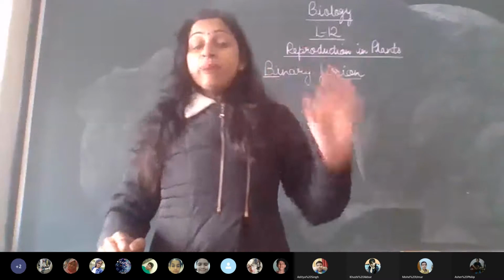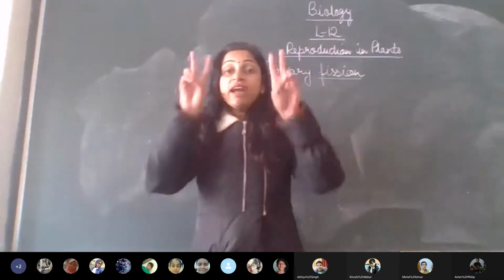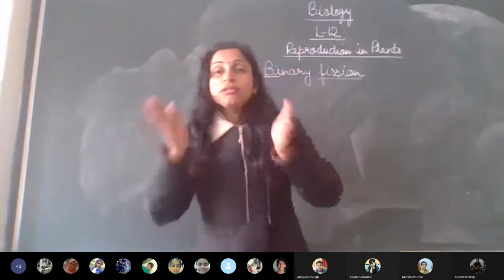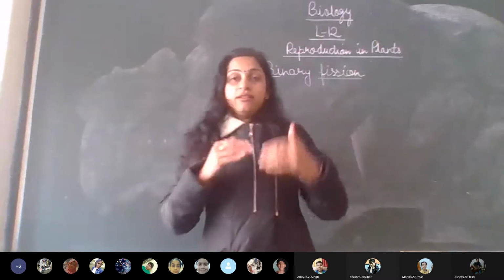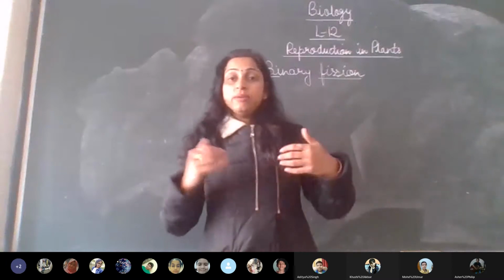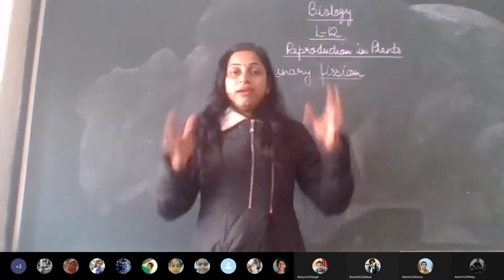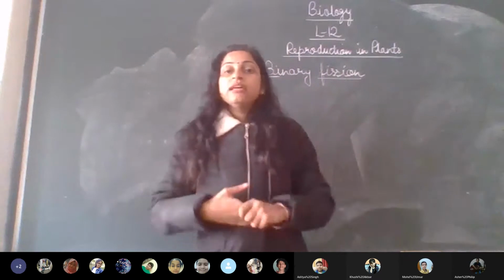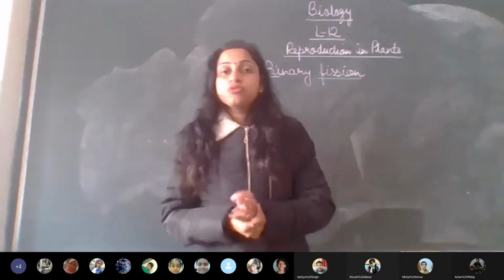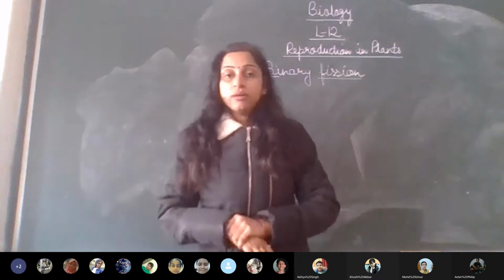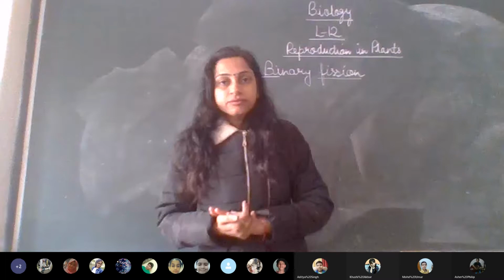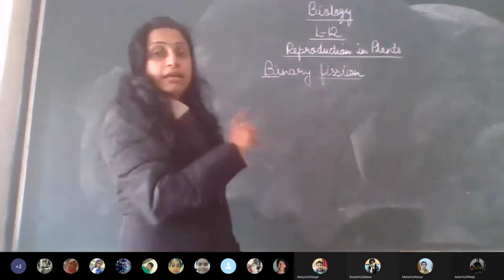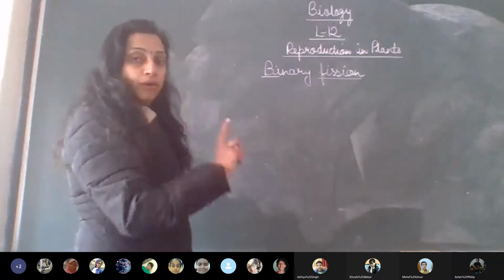Okay, so when a single parent, the body of the parent, divides into two, breaks into two, that is what we refer to as binary fission. So in binary fission, the organism that we'll be discussing, the parent body divides into two, and this is the first type of asexual reproduction, or the first mode in which asexual reproduction can take place. Is that clear? Yes, ma'am.